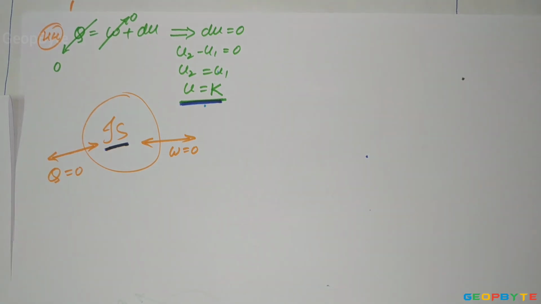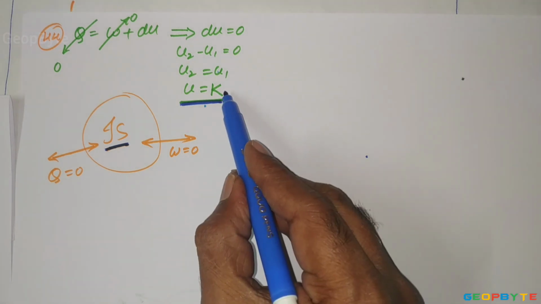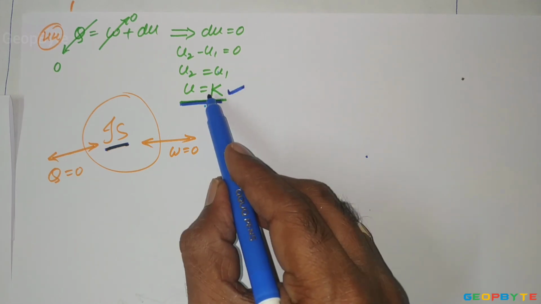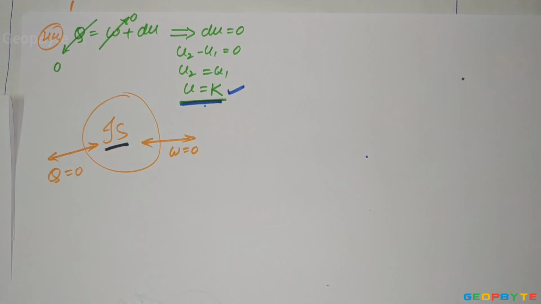That is the first law of thermodynamics. According to the first law, energy can neither be created nor be destroyed, but one form of energy can be converted to another form of energy. Let us take the nuclear fuel. While fissioning happens in the nuclear fuel, a large amount of heat is liberated. That liberated heat may be used for evaporating water. That water vapor may drive the turbine, where we get mechanical energy. Here nuclear fuel energy is converted to thermal energy, and thermal energy is converted to mechanical energy.